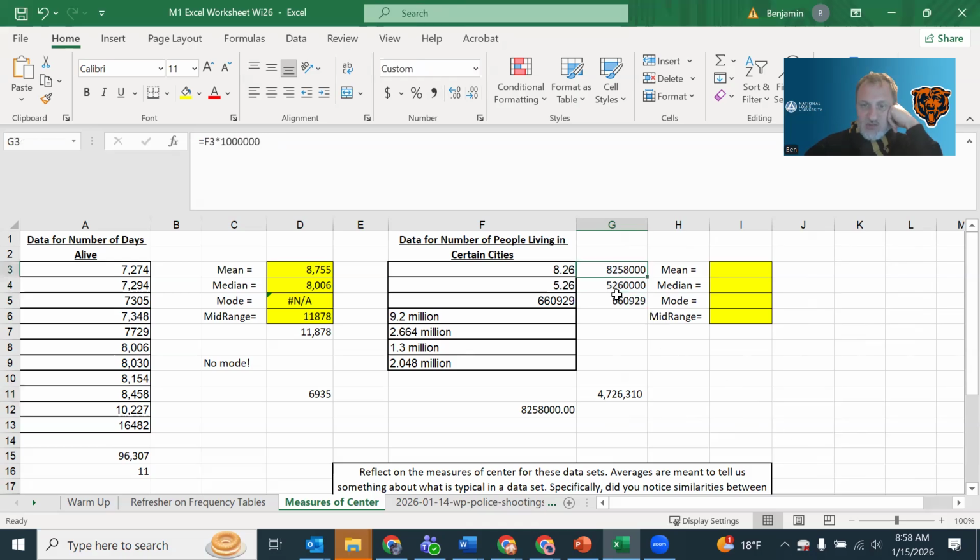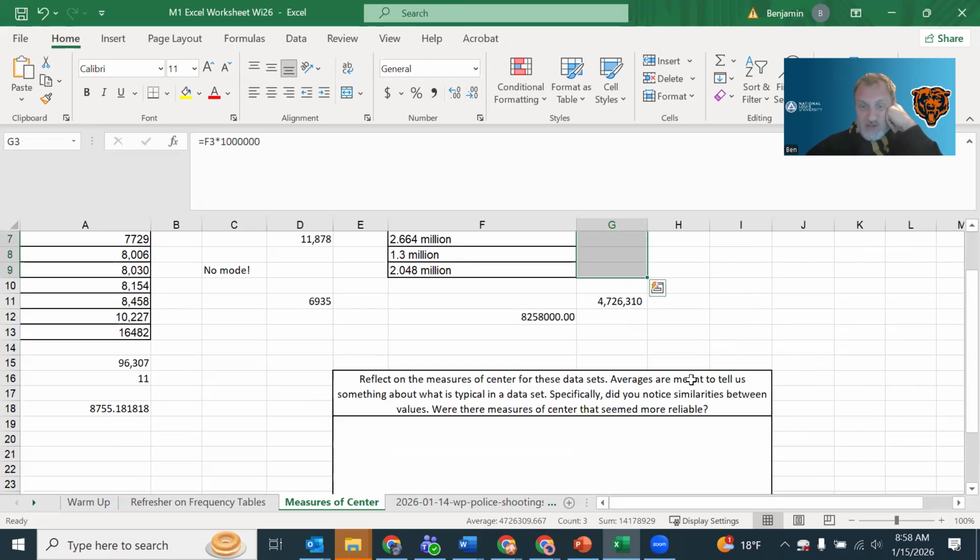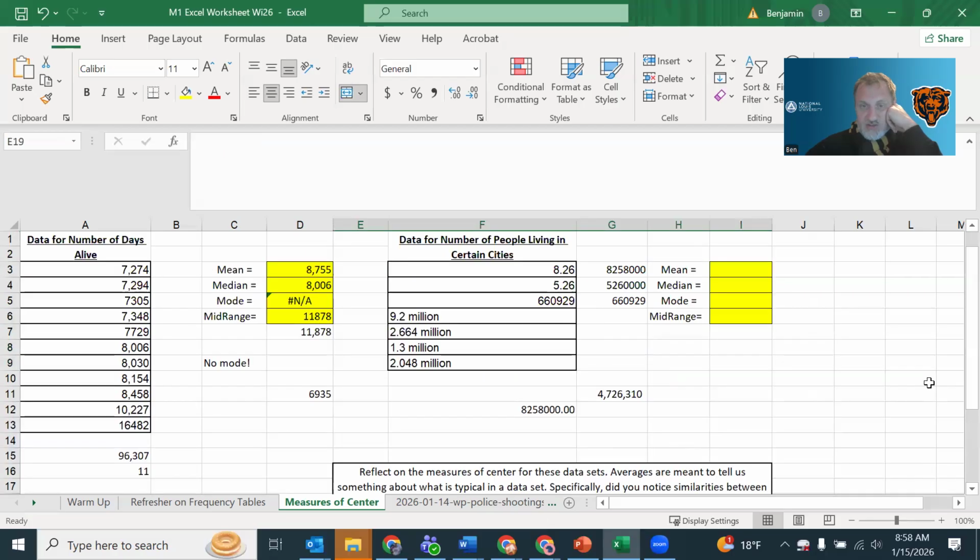So at the end of the day, you want all of these numbers, but as actual numbers, then you can do mean, median, mode, mid-range, similar to how we did over here. I would expect the mode to give you the same result, but you should have numbers for mean, median, and mid-range. And then you're going to answer those questions, and we'll move on to the next set. All right, I'm going to stop there.